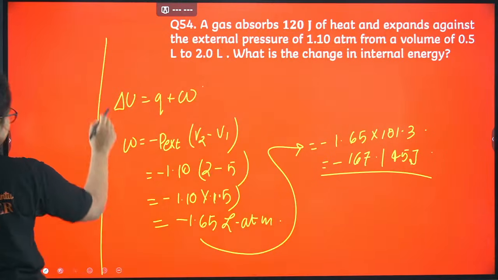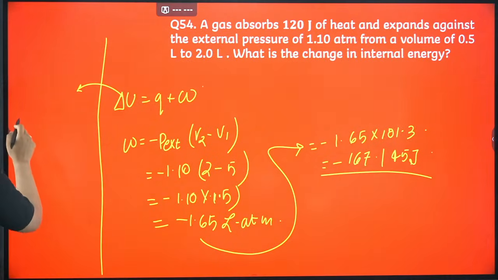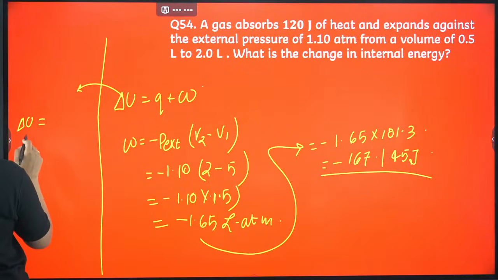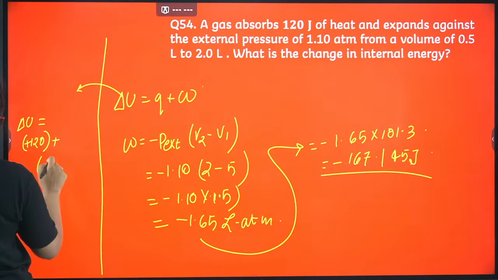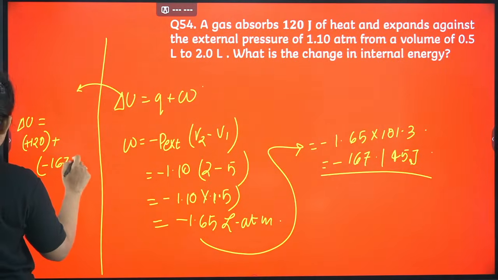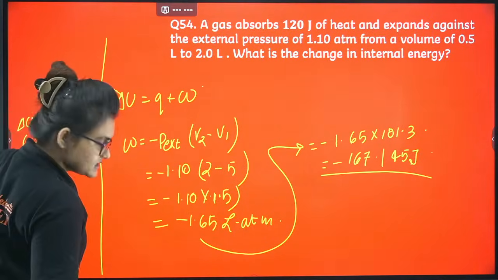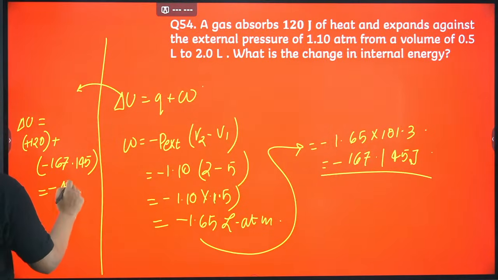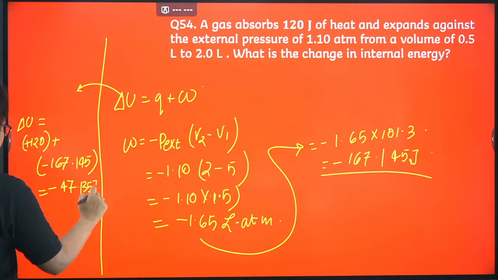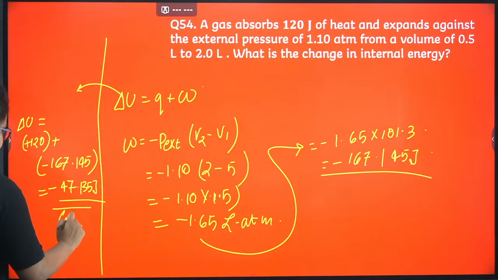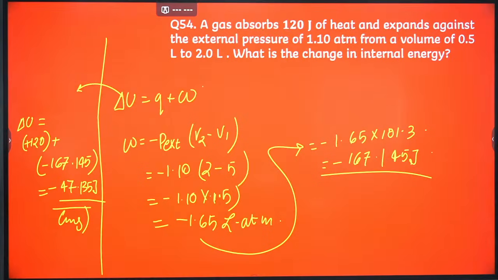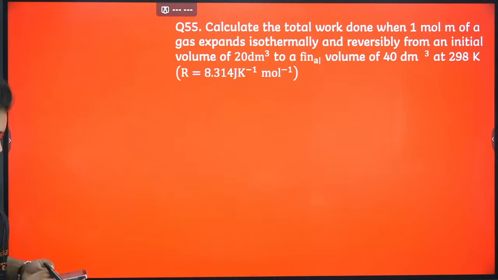Now let's put everything in this equation. So delta U I have to find out equals Q value, which is plus 120, plus minus 167.145. If you calculate this, your answer will come something like minus 47.135 joule. That's the answer. Okay, I guess it's clear. It is actually depending upon the first law only. Okay, let's proceed. Here comes one more problem.